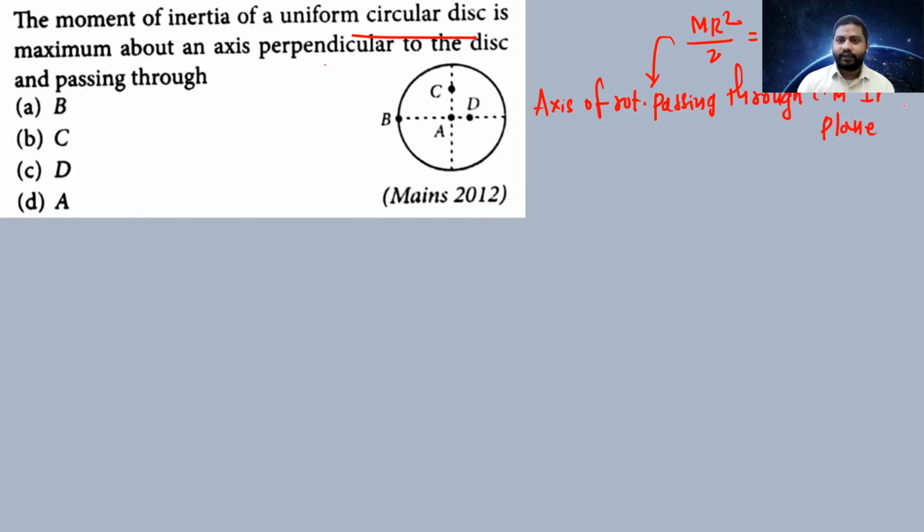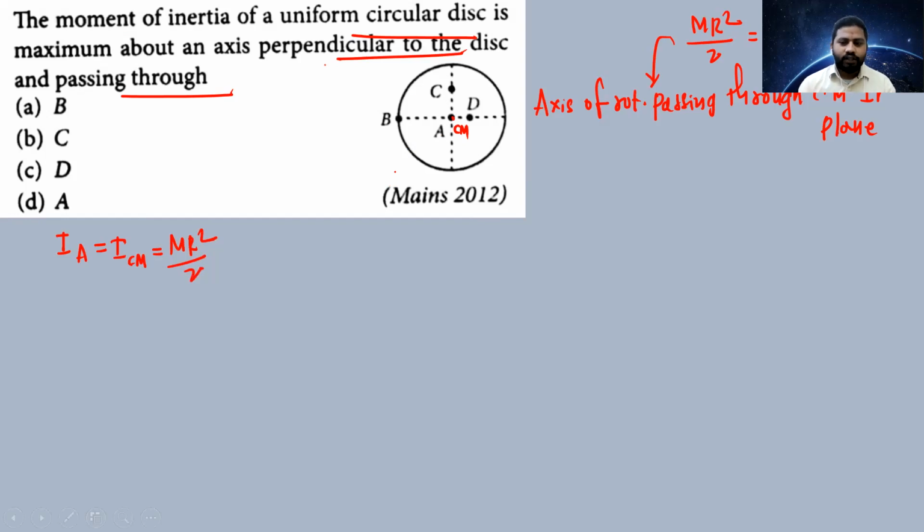That is important. Understand? Okay. So about an axis perpendicular to the disk passing through the center of mass, I_A, which is equal to I_CM, is equal to MR²/2.